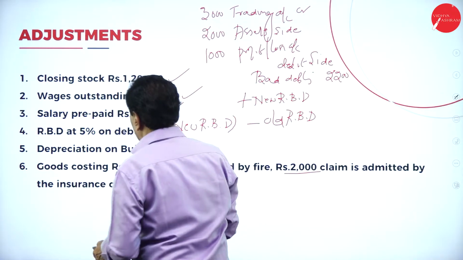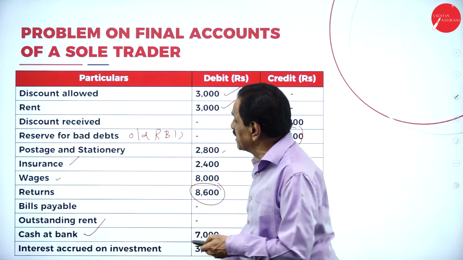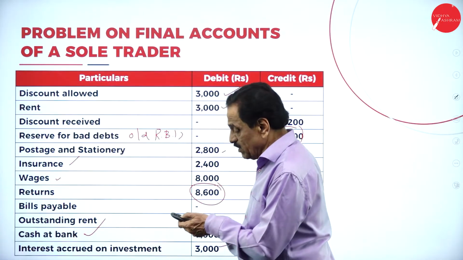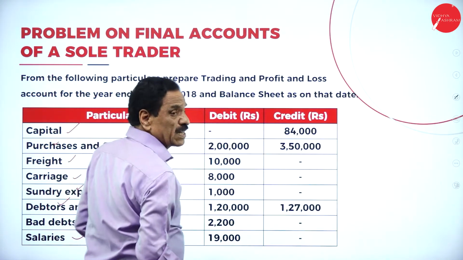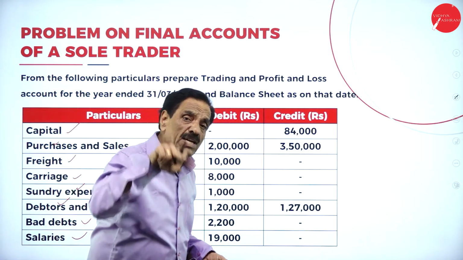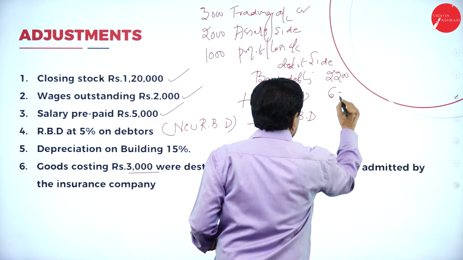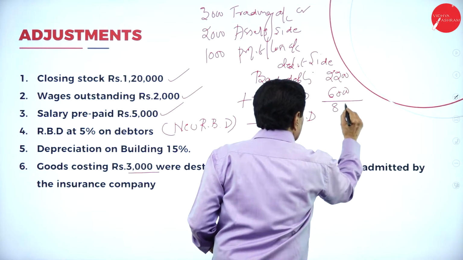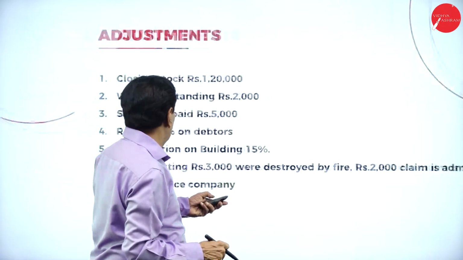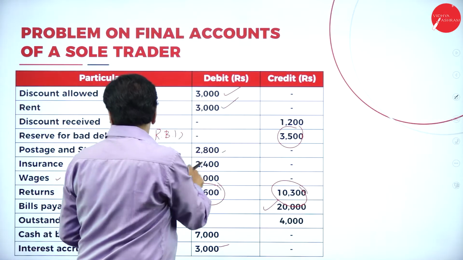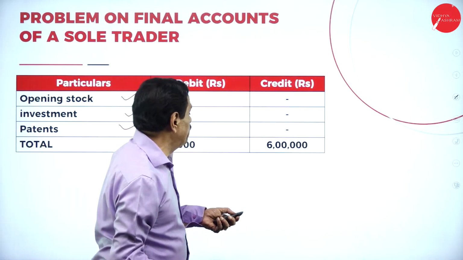Plus new RBD, 5% on debtors. What's the value of the debtors? If we see the debtors value, we can understand. 1,20,000 is there. 5% of 1,20,000 is 6,000. It becomes 8,200. B plus N minus old RBD. Whatever the old RBD here, how much is there? 3,500. Deduct.